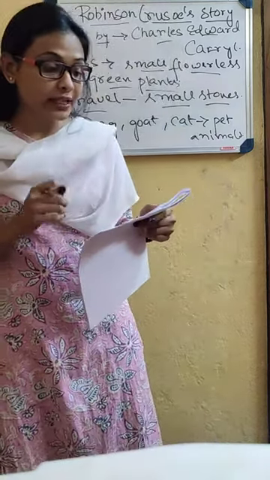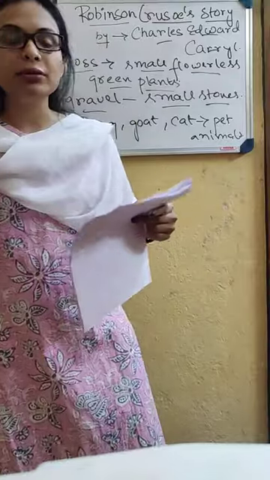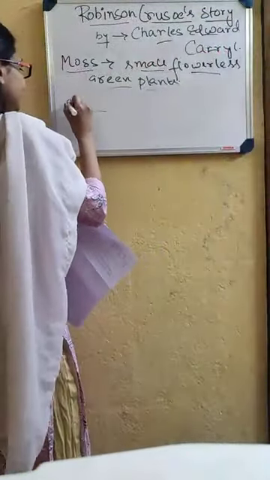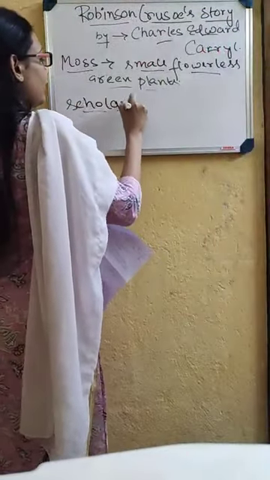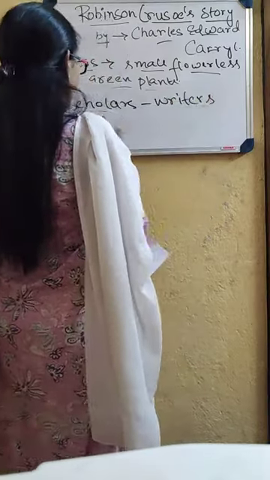And the poet is saying, and I wish to call attention as I close to the fact that all the scholars, means all the writers and all the poets, are correct about their collars. Collar means the collar of the animals. So now Robinson Crusoe is saying that, before I end this poem, all the scholars and the writers are right about their collars.